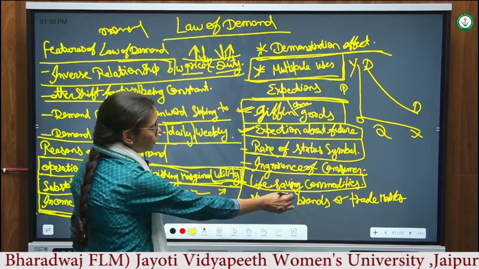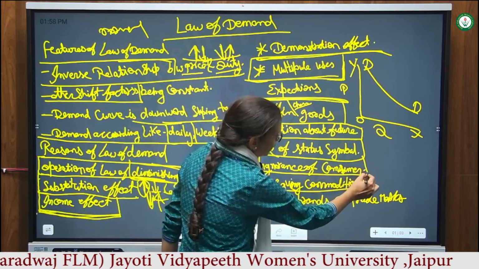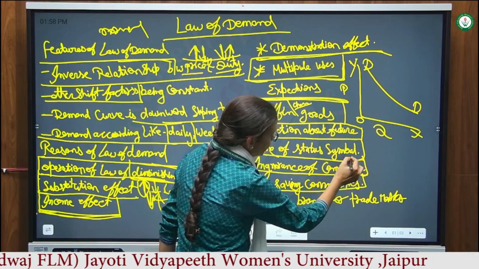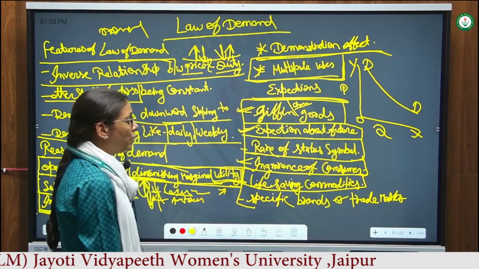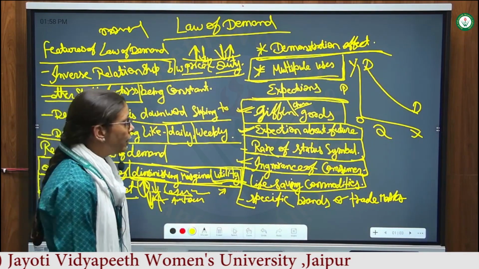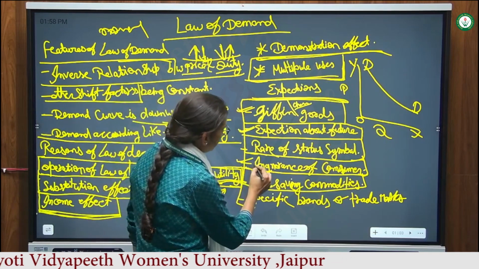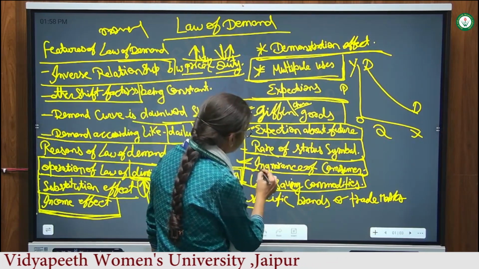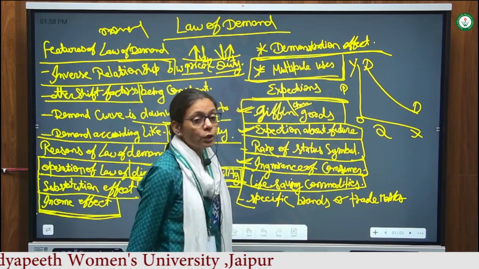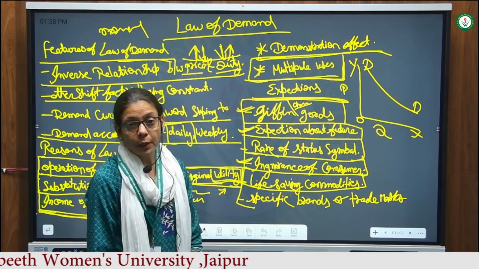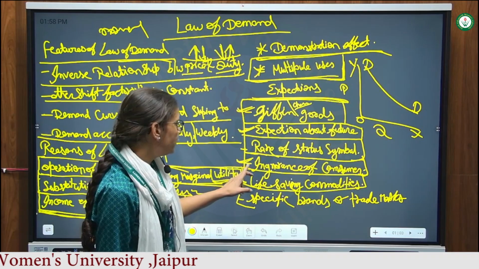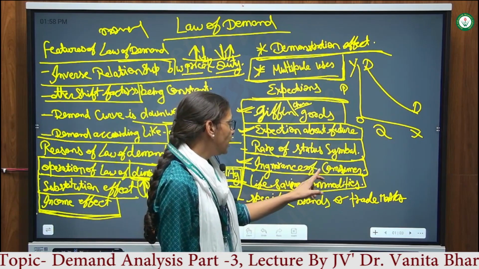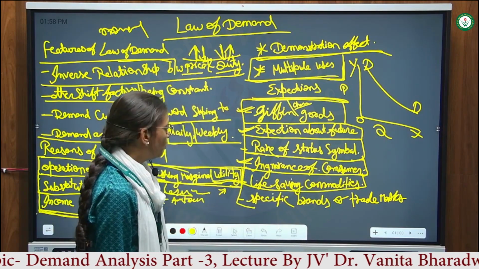Ignorance of the consumer. If the consumer doesn't know about the prices, quantity, quality and market knowledge, he will not analyze the law of demand. He will just go and buy. He never analyzes whether the price is high or low. This is the ignorance of the consumer because he doesn't know about the market prices and the alternatives of the commodity. That's why he will just go and purchase and not analyze the prices of the commodity.